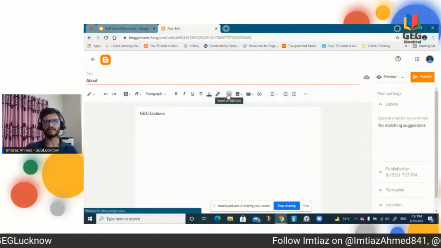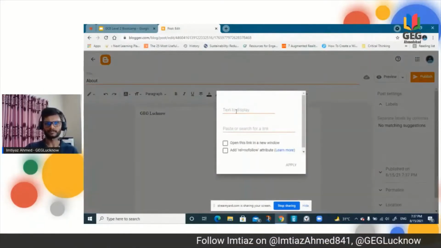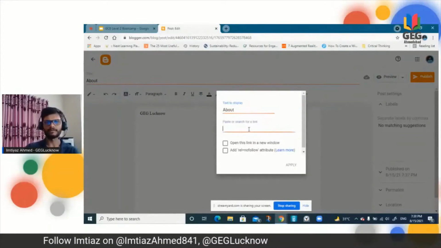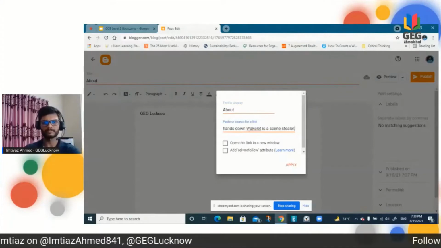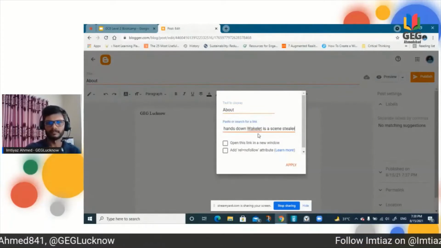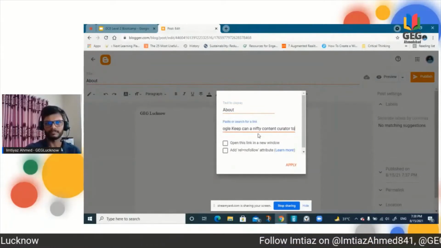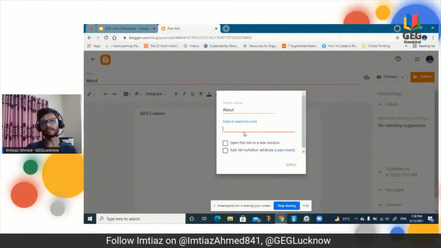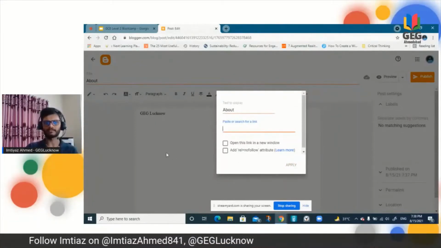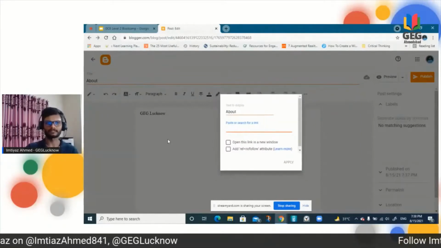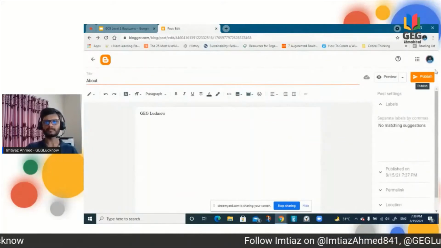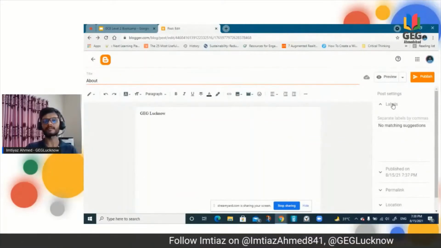Again, this time I'm taking, let's say, this is about, and any of the Word documents, right? That also can be done. Let's say I'm just inserting a link here. Okay, let me see. All right. Anyway, that means you can include any link here, and then just apply. So that post will be there. I will have to take the link and then post again. I'm just going to post it, but I want to give the label once again.